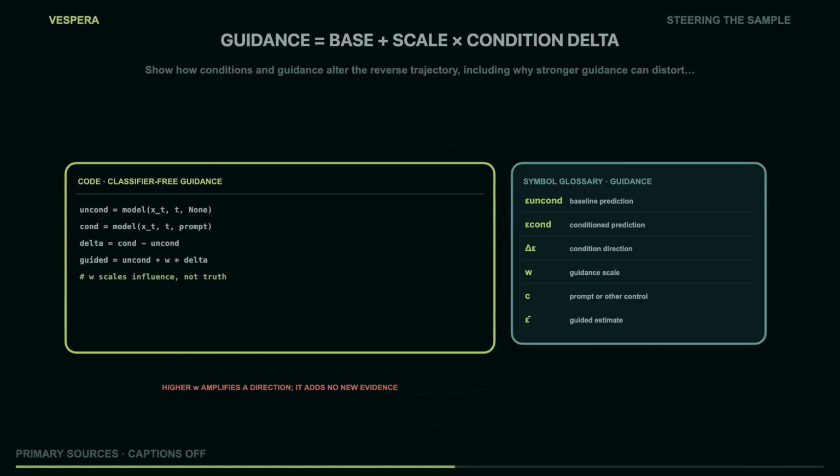The guidance code makes the limitation visible. Unconditioned is the baseline estimate. Conditioned is the estimate with c. Their subtraction is a direction, delta epsilon. Multiplying by w changes only the length of that direction. It does not query a new database, add a missing fact, or verify the prompt. If both predictions misunderstand the scene, guidance can amplify the misunderstanding with tremendous confidence. That is why the Sahur plate belongs here. It is the comic visual endpoint of a perfectly ordinary vector operation pushed beyond useful judgment.